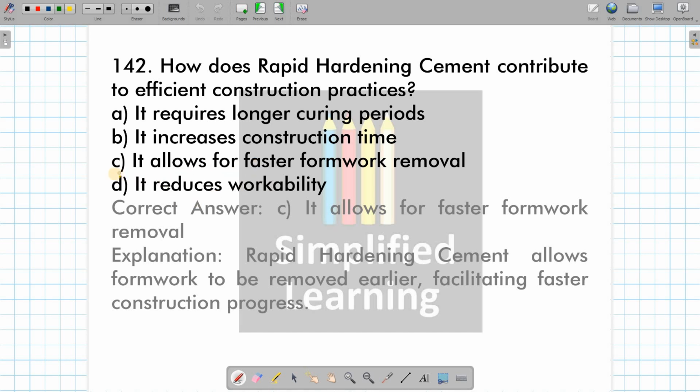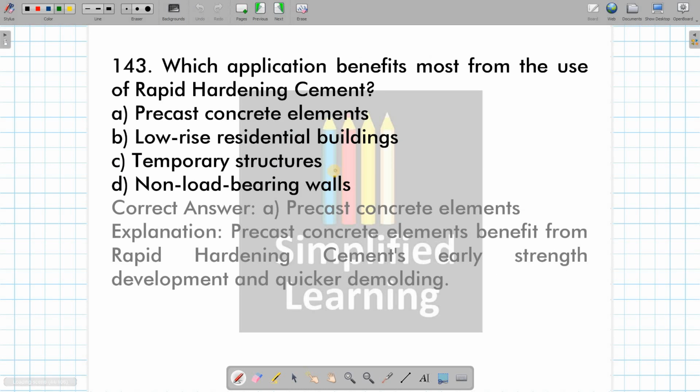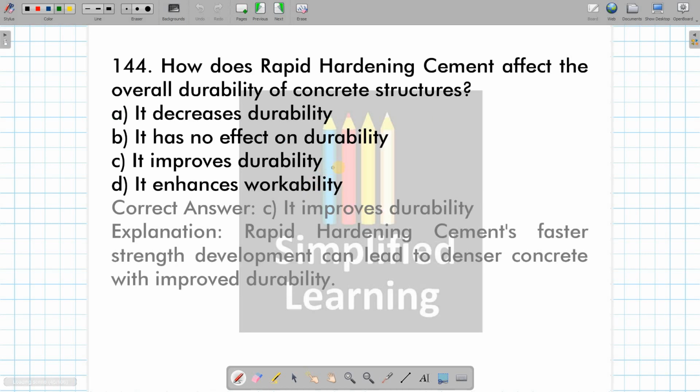Then, how does the rapid hardening cement, let's call it RHC, contribute to efficient construction practices? It allows for fast formwork removal. Okay, because it is setting early, it is gaining strength early. That's why we can remove the formwork easily and early. Then, which application benefits most from the use of RHC? It can be used in precast concrete elements. See, early strength development and quick formwork removal enable it to be used in precast concrete elements, right? And how does RHC affect the overall durability of concrete structures?